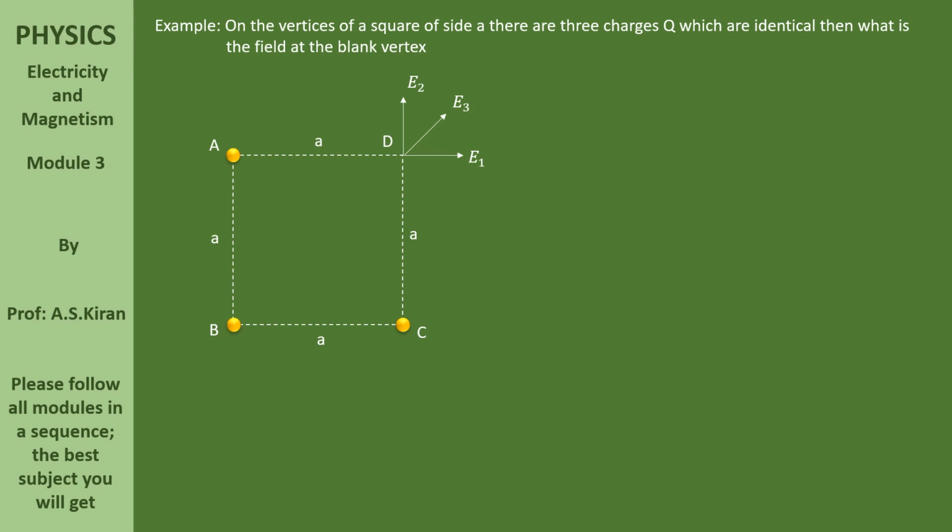Now, if you observe the diagram, all three charges are identical and at the same time the sides are the same.